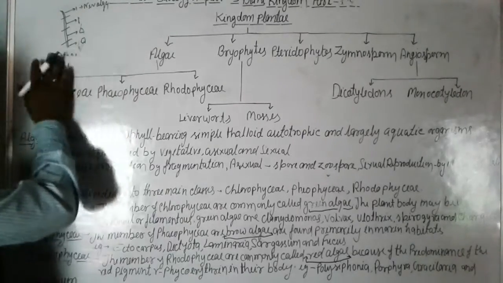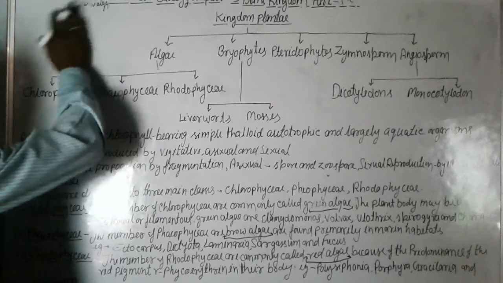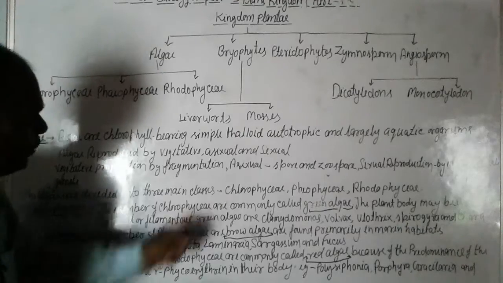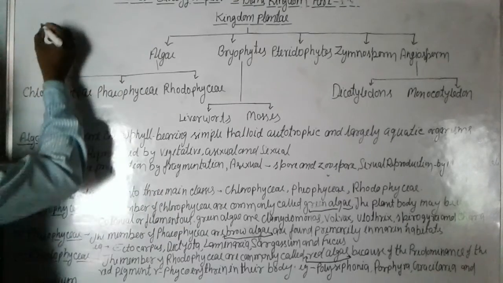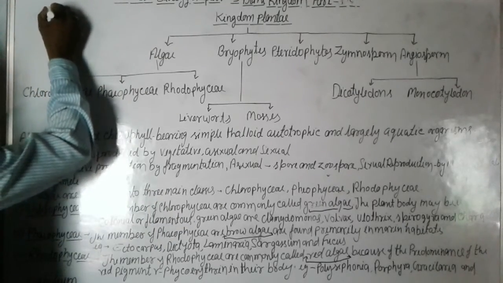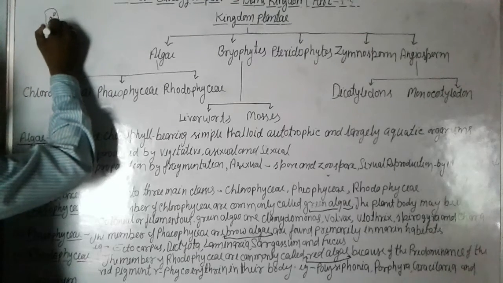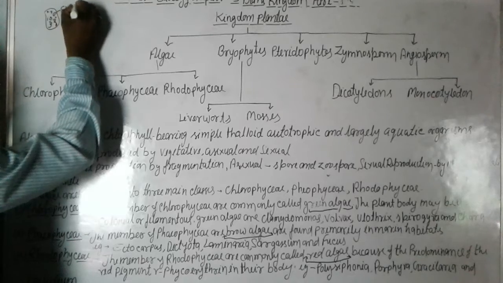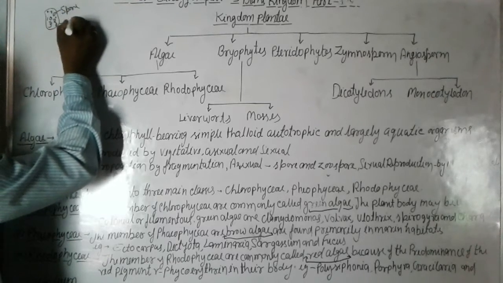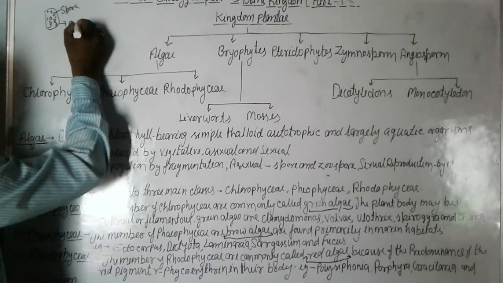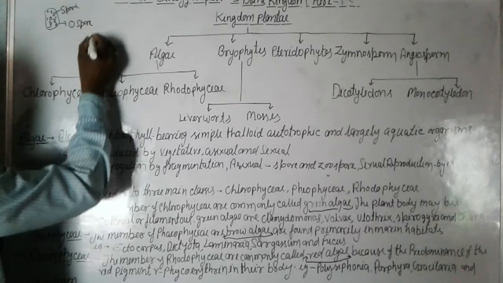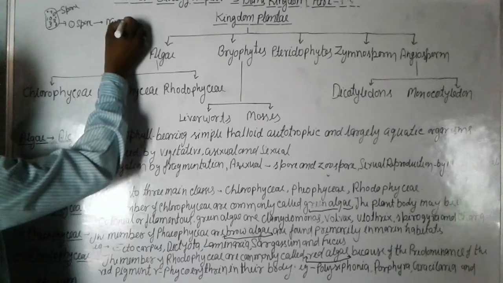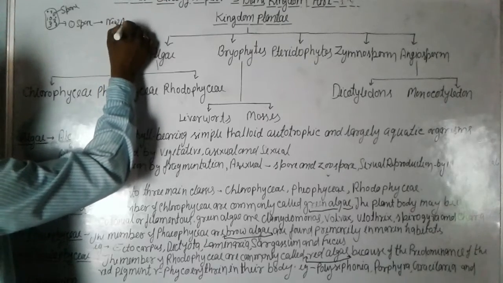And again, asexual reproduction. Algae reproduce asexually by spores. They make spores. This is the spore, and the spore makes a new organism, a new alga.